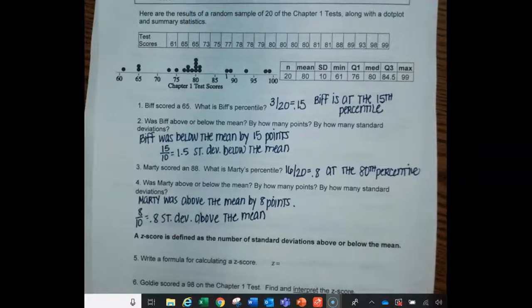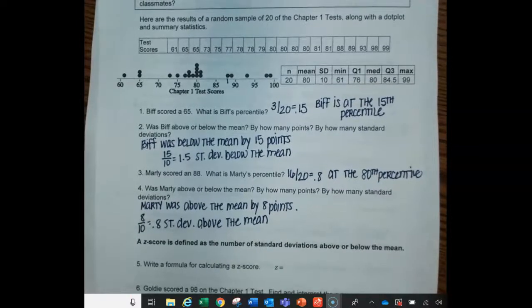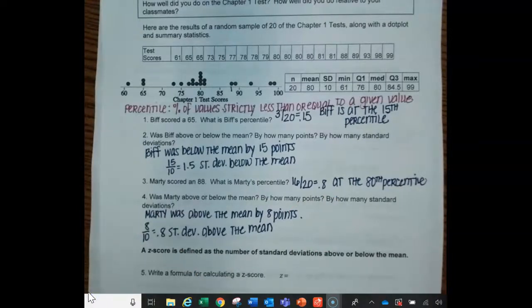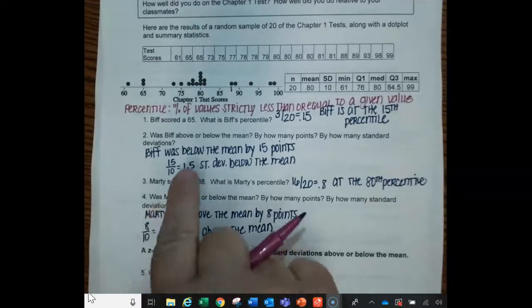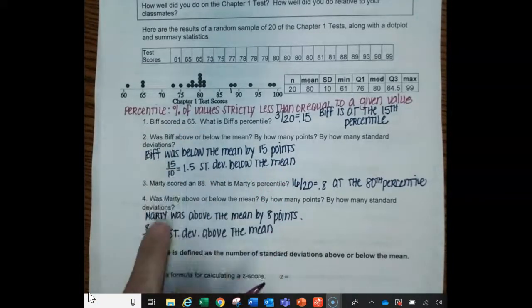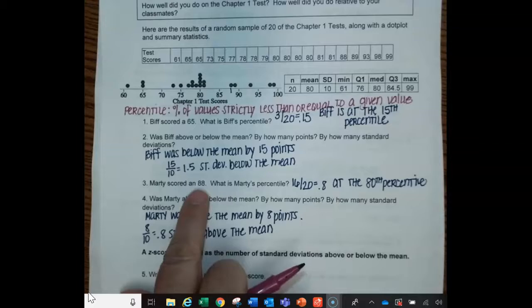All right, so let's formalize some of this, get a different color to write some notes here. First, let me remind you what a percentile is. A percentile is a percent of values less than or equal to a given value. So our given value for Biff was 65, and for Marty, our given value was 88.